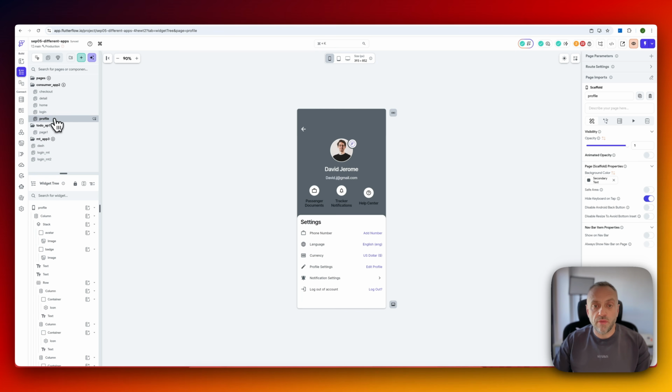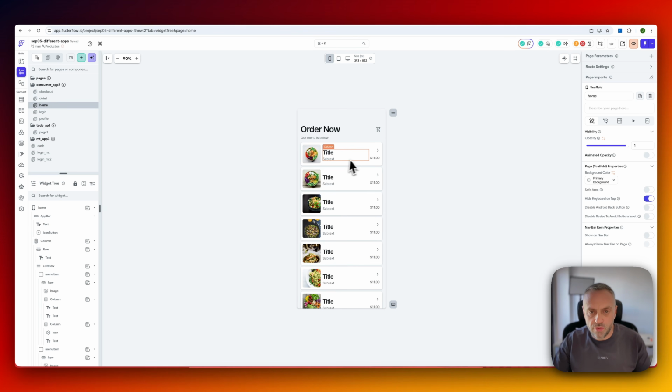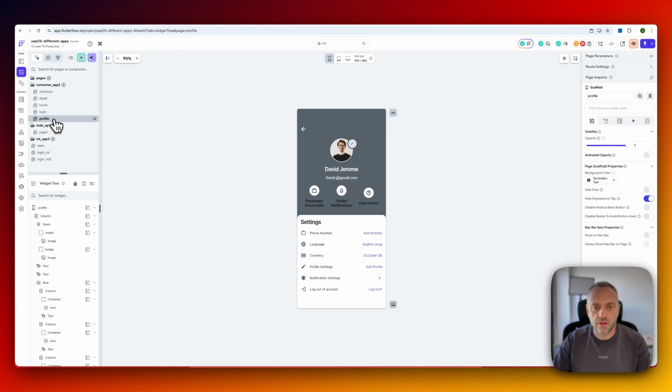Last but not least, we also have the profile page, right? This is where a user can click, they can see their orders, get notifications, modify their information, see their information, stuff like that, log out of their account, right? Very, very important, because otherwise you really can't log out anywhere, right? If they want to log out because they're giving the phone to somebody else, or it's not their phone, or they value security a lot, I really can't log out on none of these other pages, right? So that's typically done on the profile page. So another fairly simple use case that's very, very straightforward to build with FlutterFlow. FlutterFlow was designed to accomplish just that.